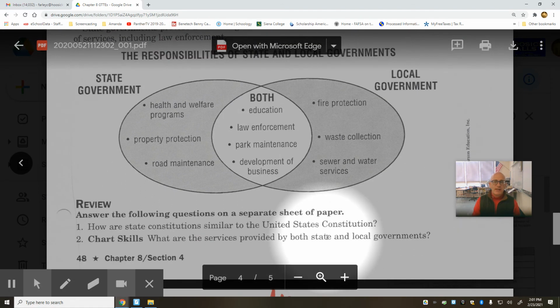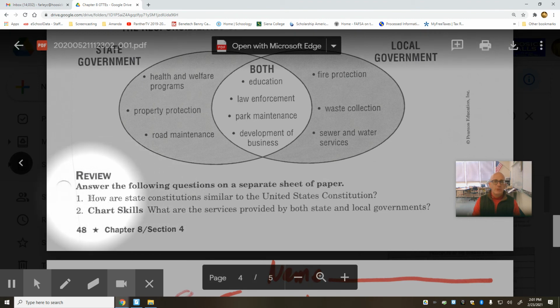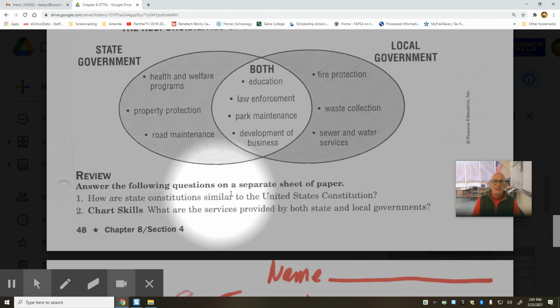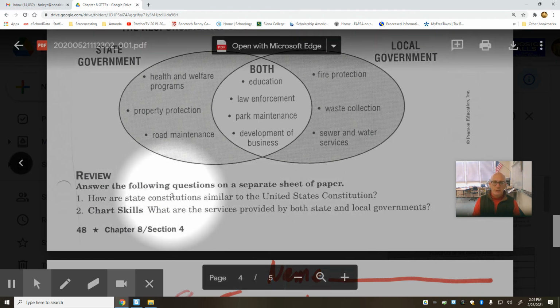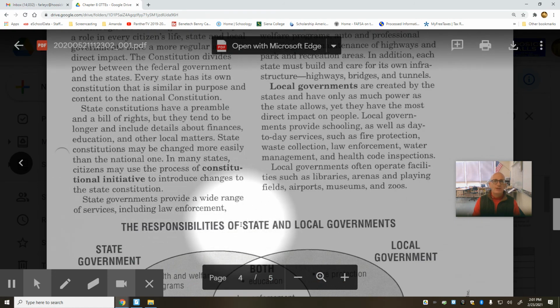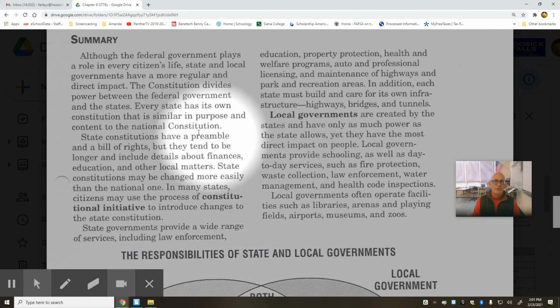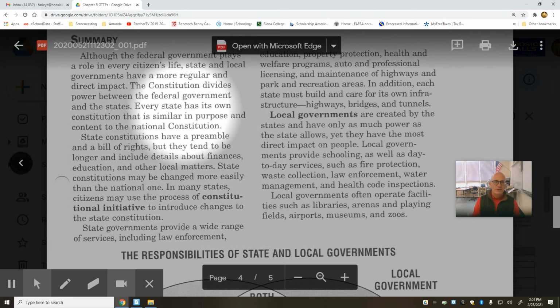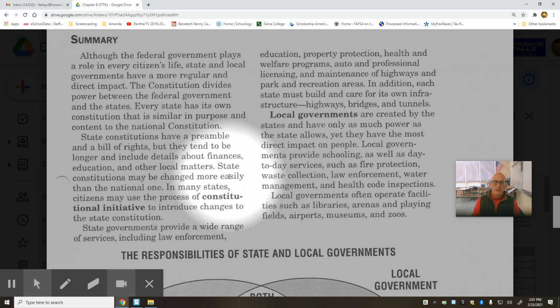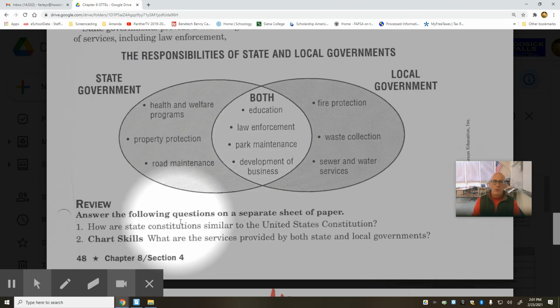Let's look at our questions at the bottom of the reading. First question, as always, will be addressed by the reading. How are state constitutions similar to the United States Constitution? We're going to find the answer to that in the reading. You'll be able to find the answer in the opening two paragraphs of the reading. So take a minute right now to locate the answer to that question.